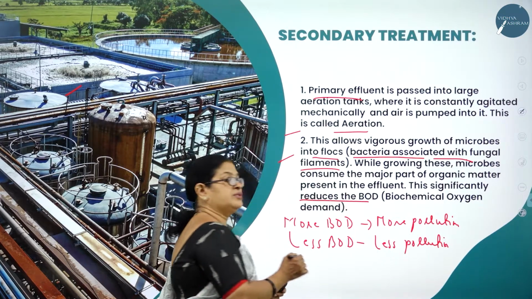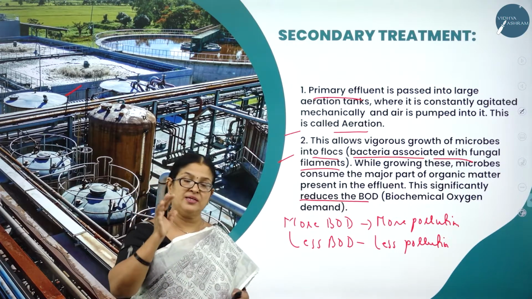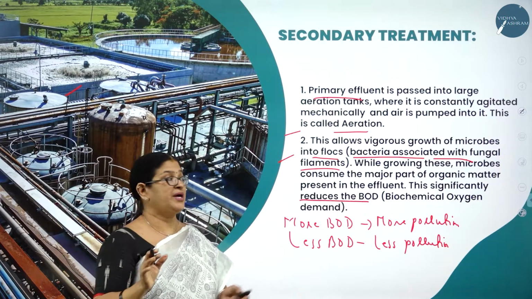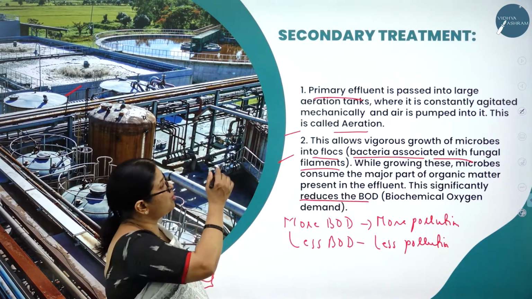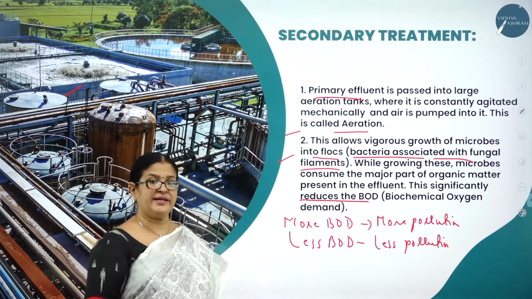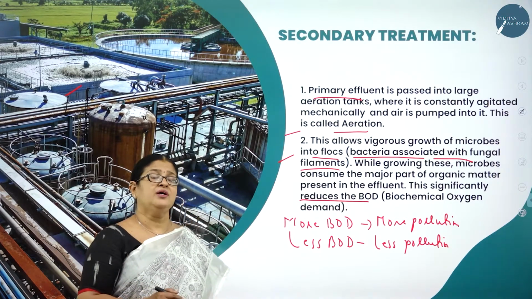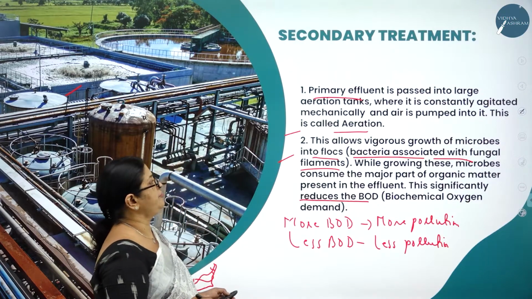This is how the sewage water's pollution is reduced by using the flocs. So this whole method is called secondary treatment. This whole concept, as I said, is very important from the examination point of view.